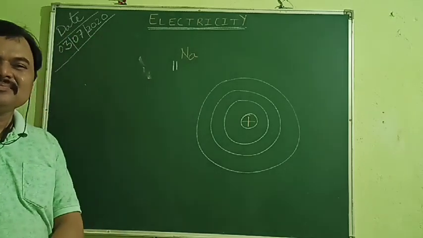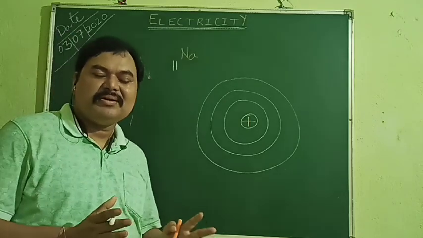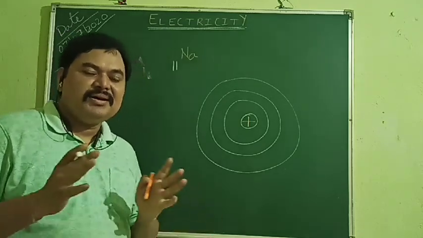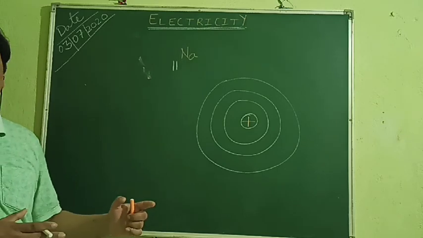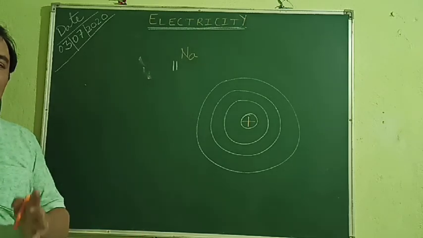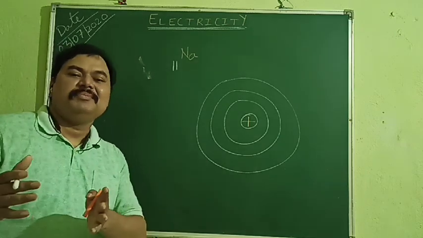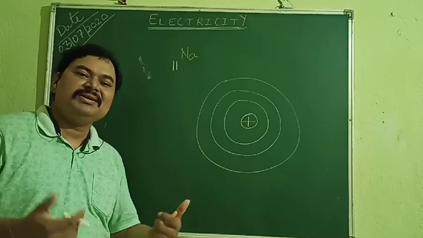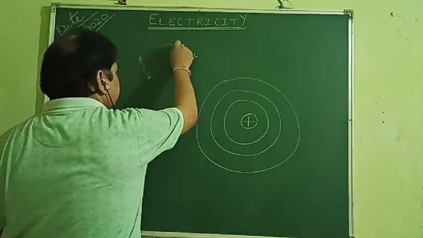Mass number is the sum of the number of protons and the number of neutrons. It is found to be 23.